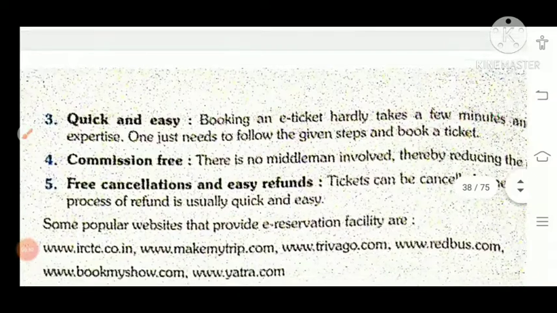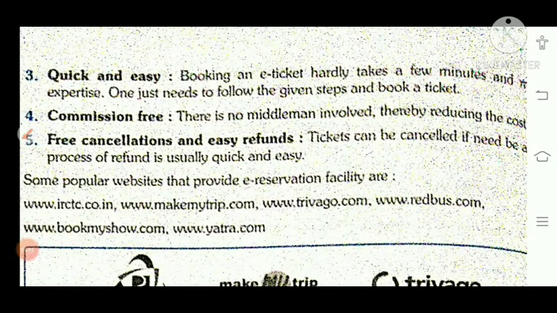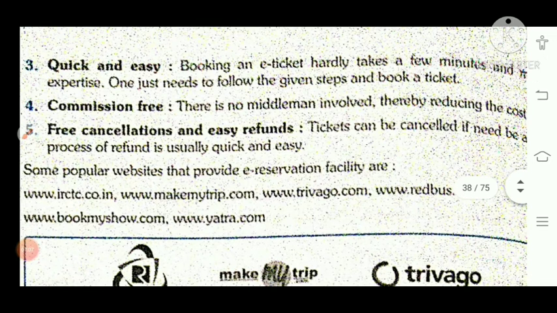Next is quick and easy. You will get the e-ticket and it will complete the reservation process. It will take hardly a few minutes. But if you are going offline, they will give you a form, then they will tell you this thing remains. So many people are there. Time consuming. ठीक है, some mistake is there. Suppose they are placing wrong age. So according to that it is a little bit tough process. And this e-ticket booking is a quick and easy task.